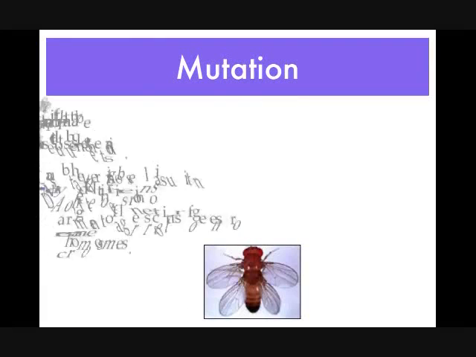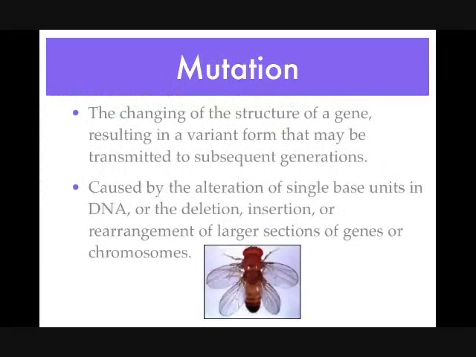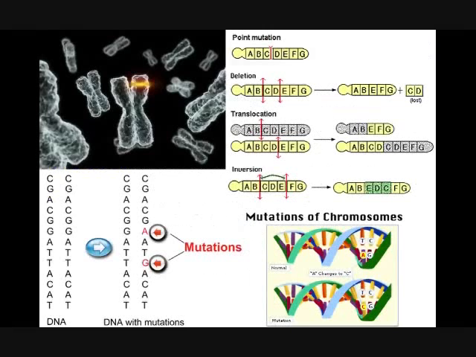Now, let's look at mutations. Mutations involve the changing of the structure of a gene, resulting in a variant form that may be transmitted to subsequent generations. Mutations are usually caused by the alteration of single base units in DNA, adenine, thymine, guanine, and cytosine, or the deletion, insertion, or rearrangement of larger sections of genes or chromosomes. As you can see, this bug is a perfect example of a genetic mutation because the mutation caused the bug to have an extra set of wings.